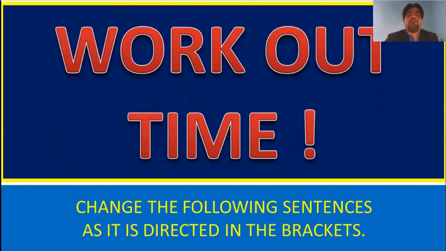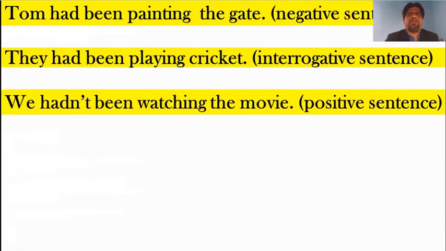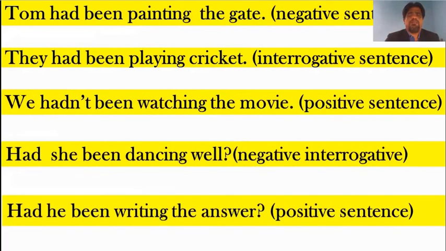Now change the following sentences as directed in the bracket. It is a workout time for us. It is better that you keep a pen and paper and start writing the answer. If your answer exactly matches the answer which I give, then I say that you have been marvelous.